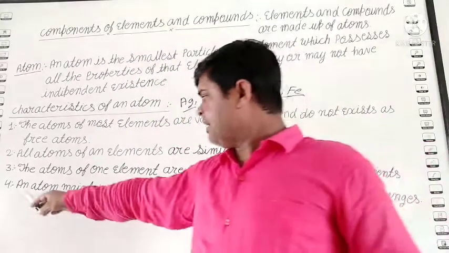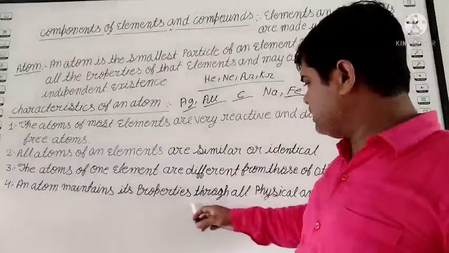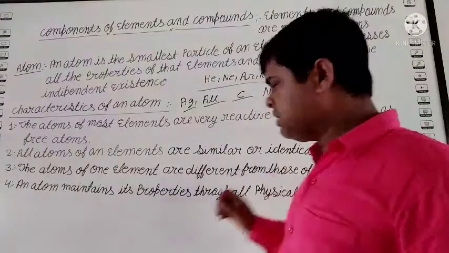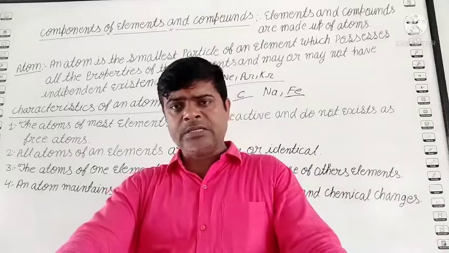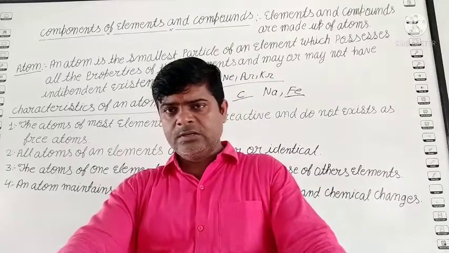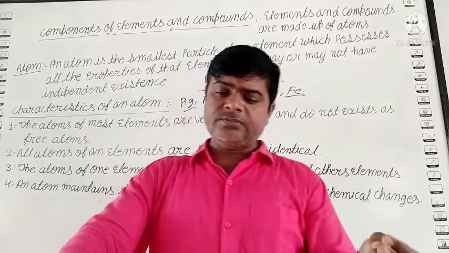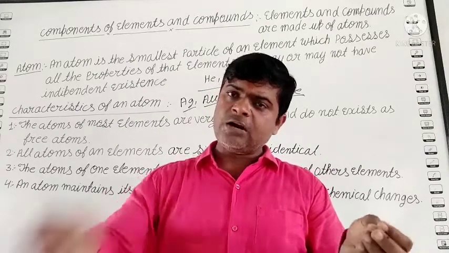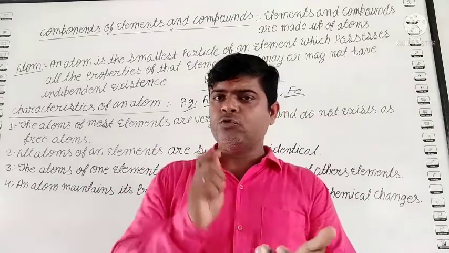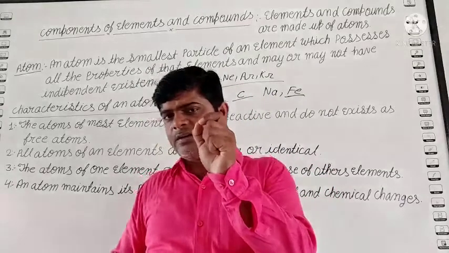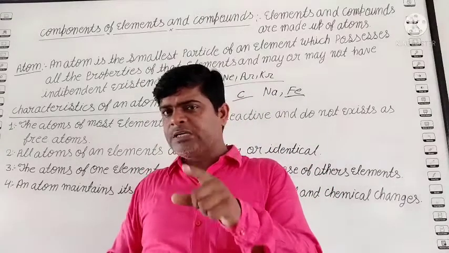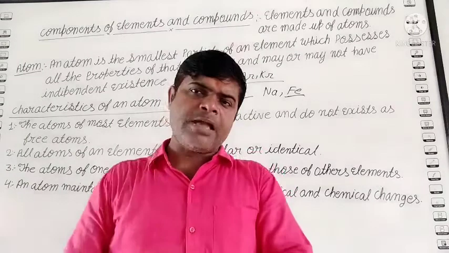Next, an atom maintains its properties through all physical and chemical changes. Means, suppose you take one iron piece and start to break it, 1 to 2, 2 to 4, 4 to 8, 8 to 16. At last when we get a small piece of iron, it is attracted by the magnet.